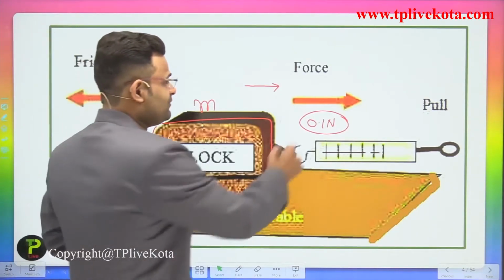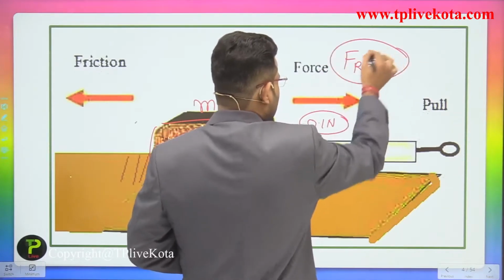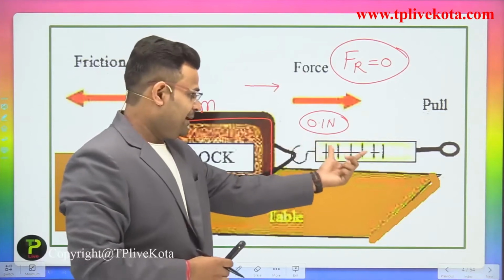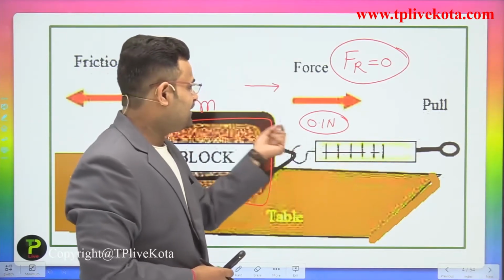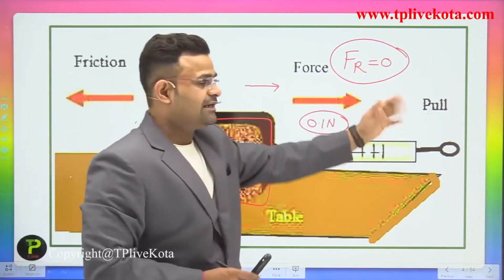Meaning the resultant force in that condition is 0. You are applying an external force of 0.1 Newton and measuring it in that apparatus, but that body cannot be moved. Why? Because the resultant force is 0.